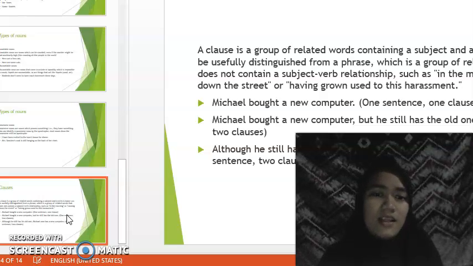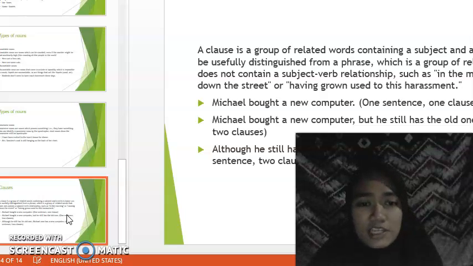Clauses. A clause is a group of related words containing a subject and a verb, and a clause can be usefully distinguished from a phrase, which is a group of related words that doesn't contain a subject-verb relationship, such as in the morning, or running down the street, or having gone used to this harassment.